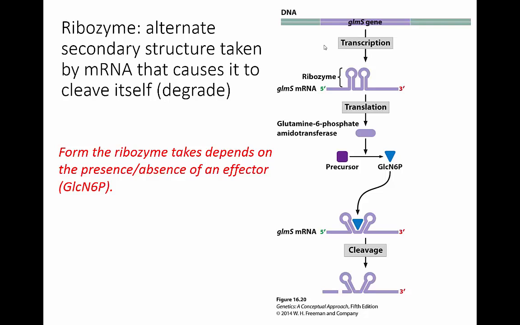So this particular gene encodes this RNA, you make this protein, glucosamine-6-phosphate synthase, and the product of that protein is actually a molecule shown in blue here. And this product will bind to the messenger RNA that encodes that enzyme, and when that particular effector is present, that changes the conformation of the RNA and the RNA degrades itself.